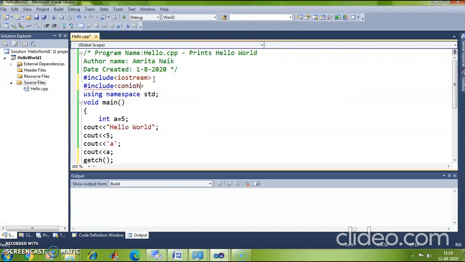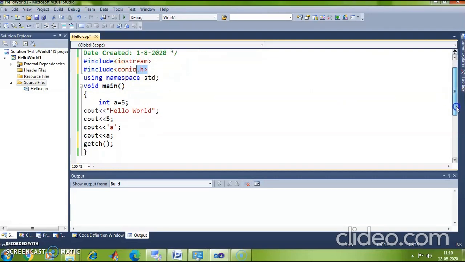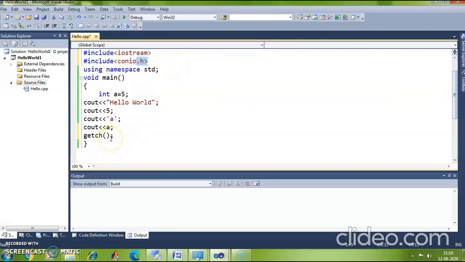Now since conio is a C header file, I have used the extension .h. Okay, whereas iostream is a C++ header file, so I have not used the extension .h. Okay, so I am using getch function so that my screen waits for me until and unless I enter a character.